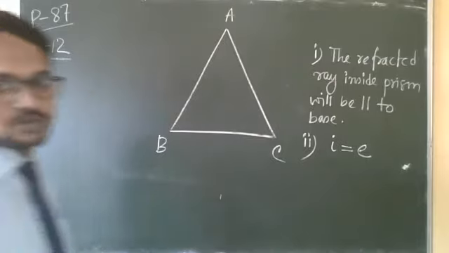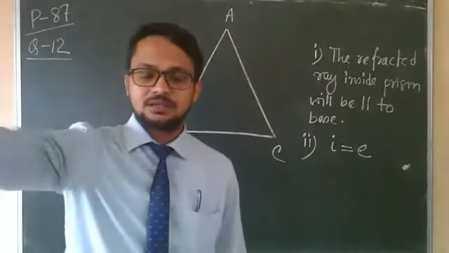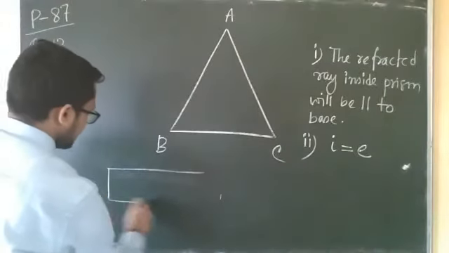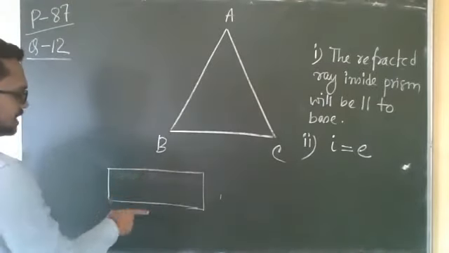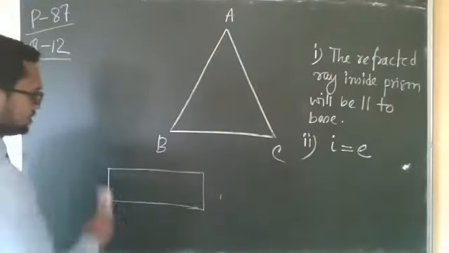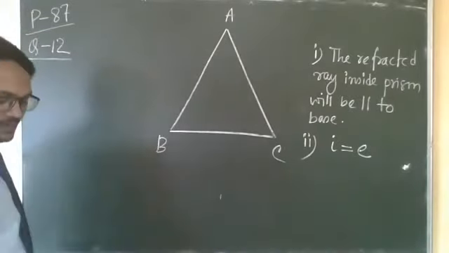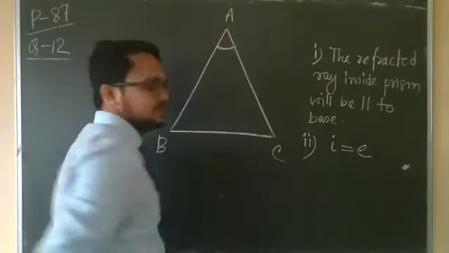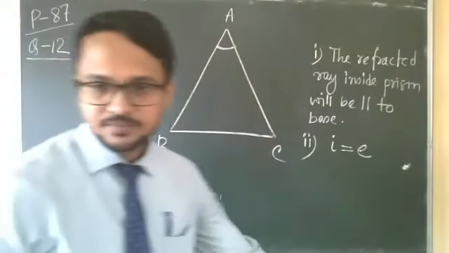In a glass slab also we got two refracting surfaces, the upper one and the lower one, but there the two surfaces were parallel. Here the two surfaces are not parallel. They make some angle. This is called the angle of prism.